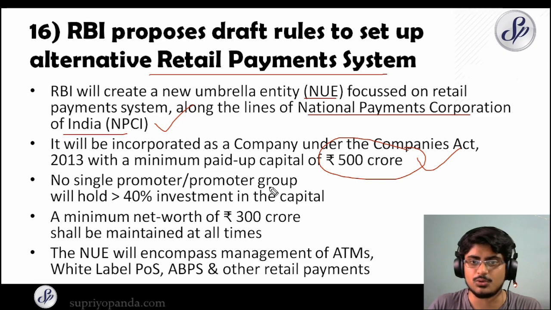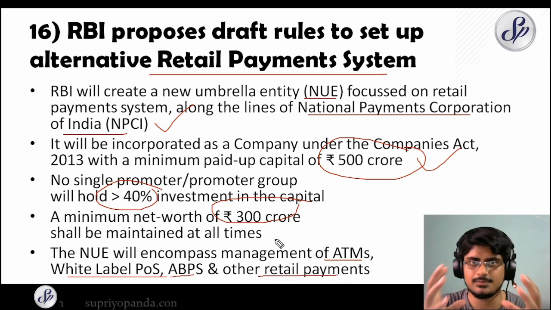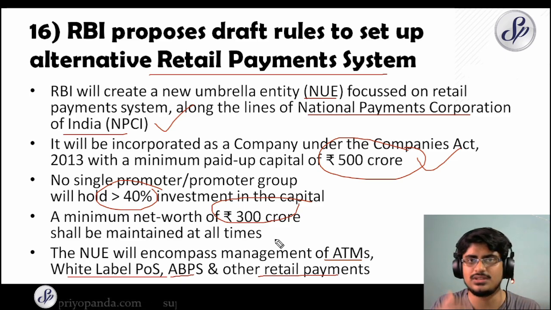No single promoter or promoter group will hold greater than 40% investment in the capital, and a minimum net worth of 300 crore rupees shall be maintained at all times. So these are the important things that you need to remember regarding this alternative retail payment system. And the NUE will encompass the management of ATMs, white label point of sale, the Aadhaar based payment services, and also other retail payments. So all of the retail payments will come under this umbrella organization. It will be quite similar to the NPCI. So we are going to hear more about it once it is set up.